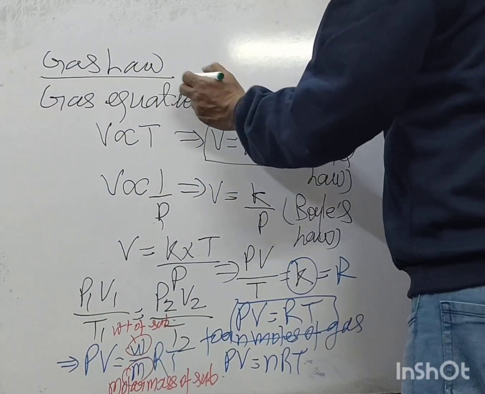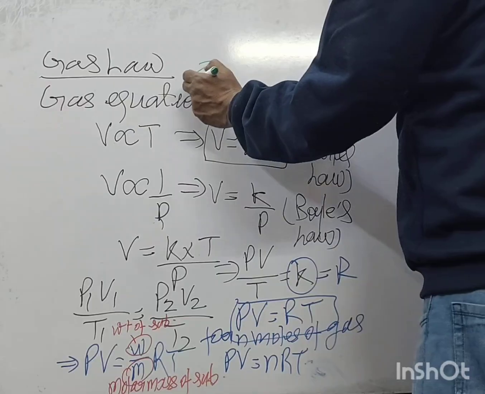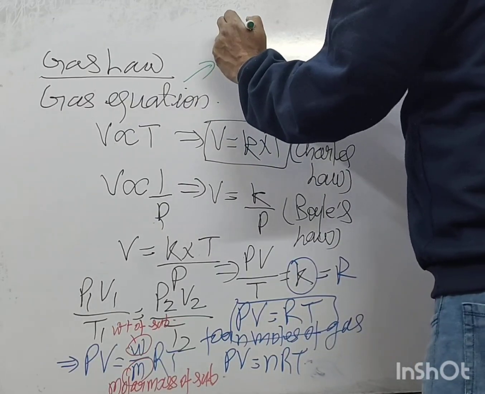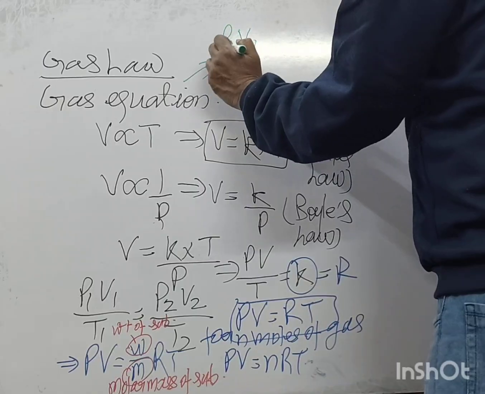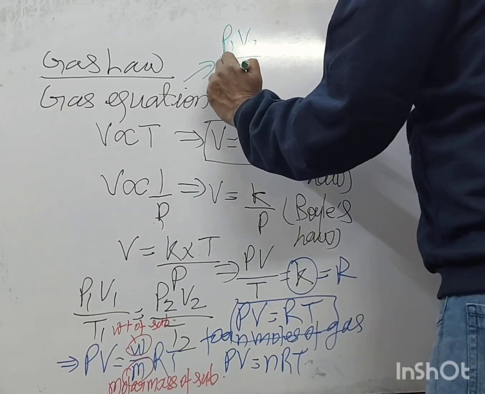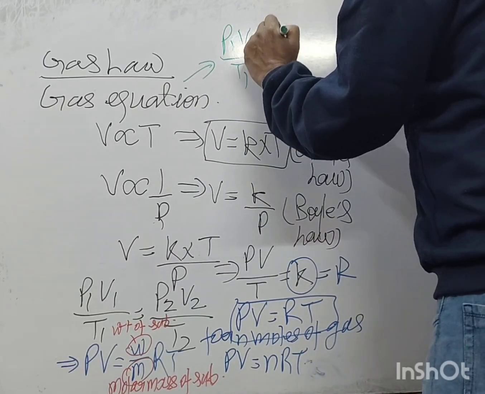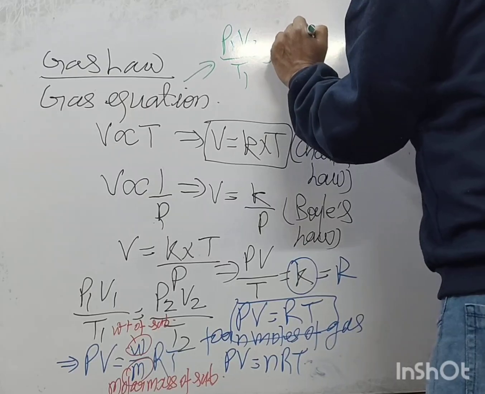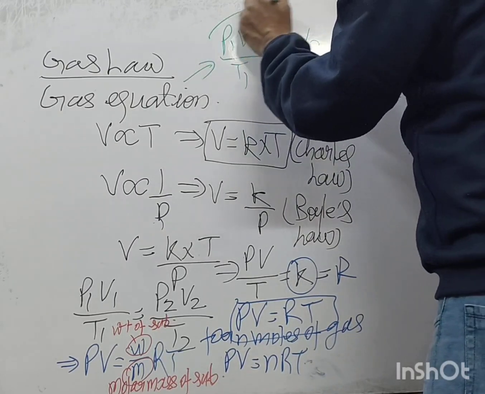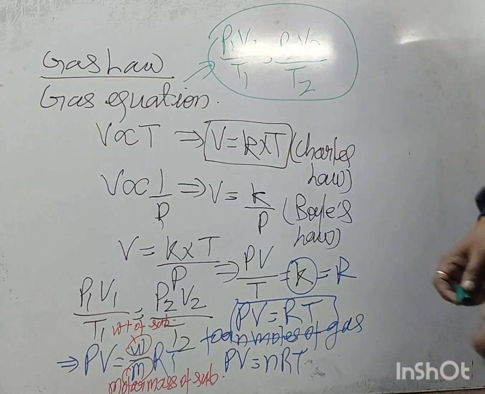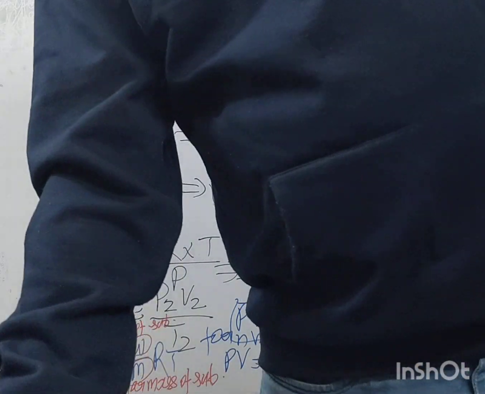That is gas equation, a gas law. We will say P1 V1 upon T1 is equal to P2 V2 upon T2. This will be right.